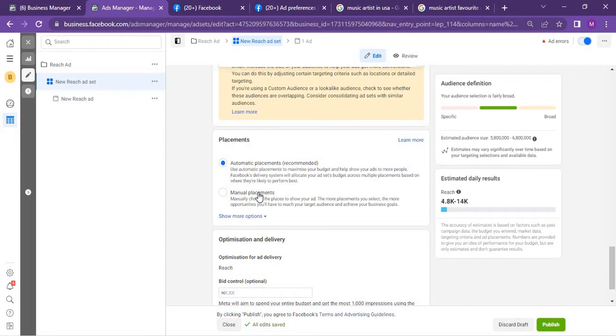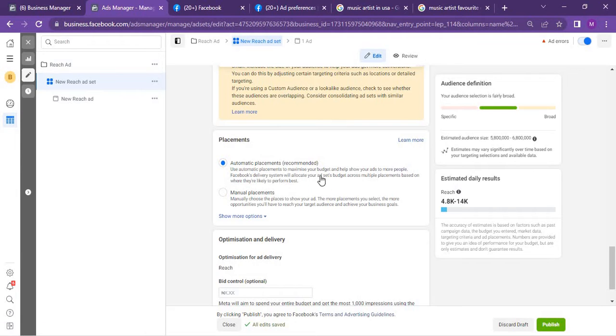Now this video is actually on the role this placement is playing on your ad. That's why we titled it Facebook Placement Authority. So now considering automatic placement, look at what Facebook is saying. Facebook is saying use automatic placement to maximize your budget and help show your ads to more people.